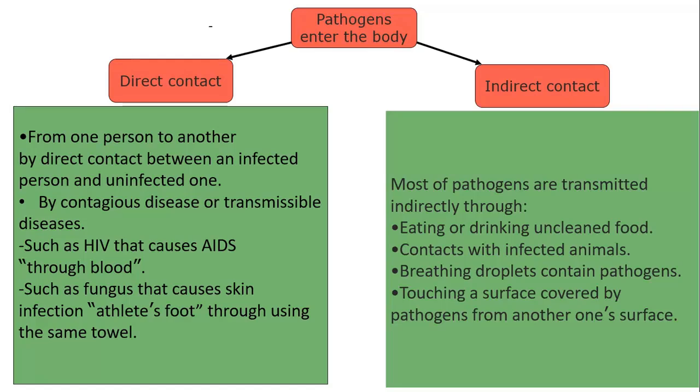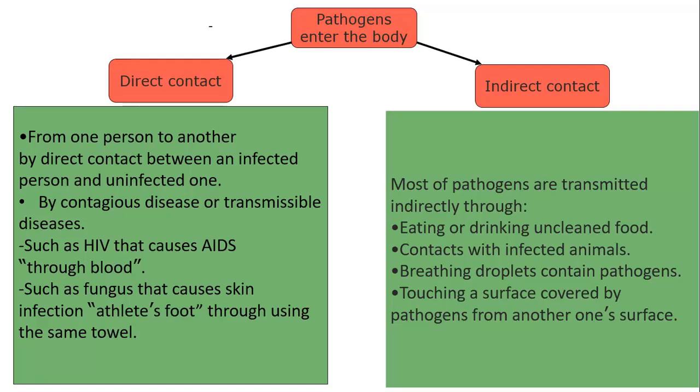Direct contact is from one person to another, when they were in very close and direct contact, like blood transfusion, for example. So those contagious diseases are transmitted by bodily fluids or blood transfusion. Like what? Like HIV that causes AIDS, and such as fungus that goes from skin to skin, like athlete's foot. These are bodily fluids, and also some dead cells. So this is called direct contact.